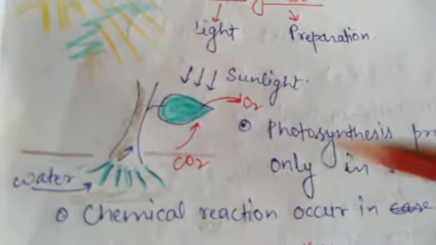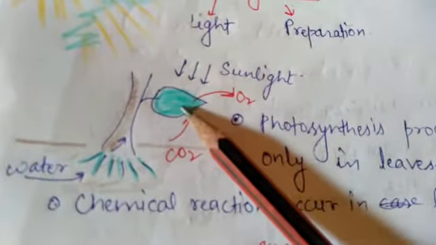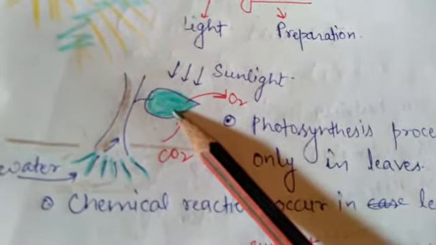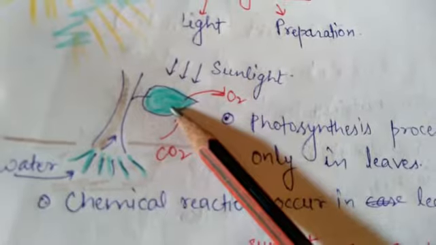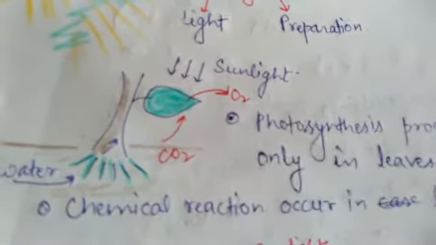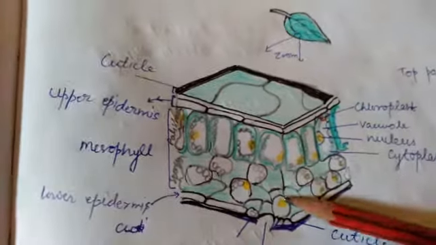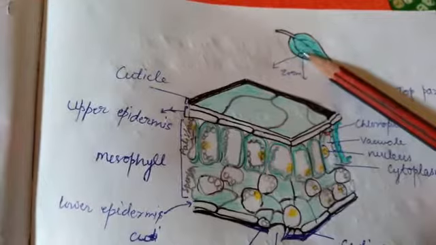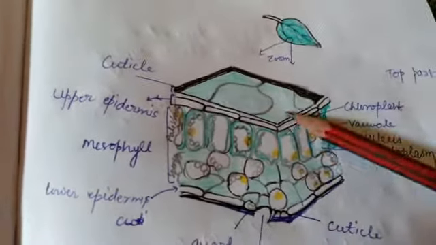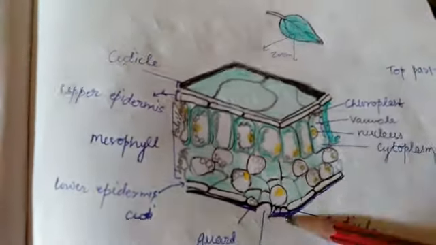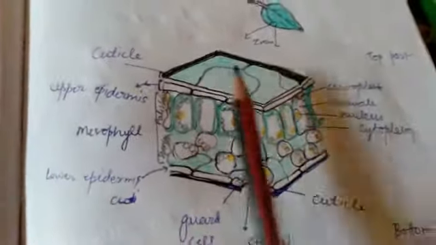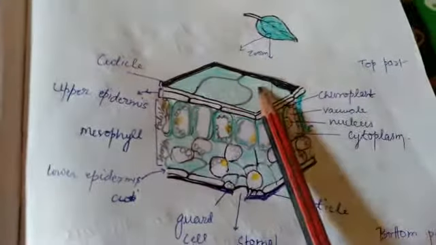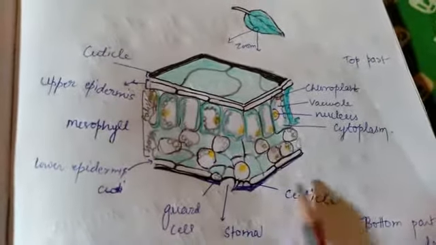The photosynthesis process especially occurs in the leaf. Inside the leaf, a special arrangement of special cells is present. Just pay attention to the structure of the leaf. If we zoom into a specific portion of a leaf, we get this structure. This is the top part of the leaf, and this one is the bottom part of the leaf.